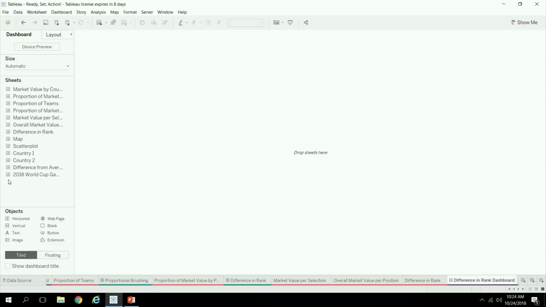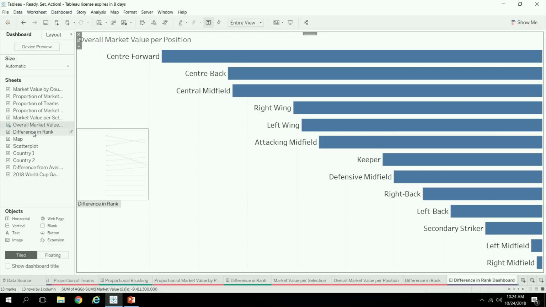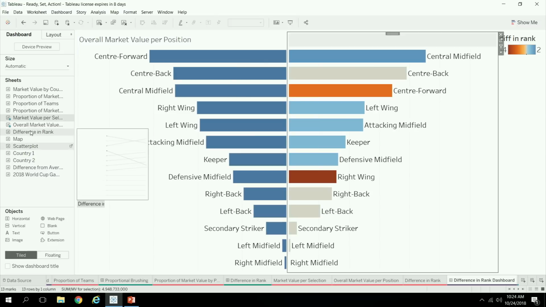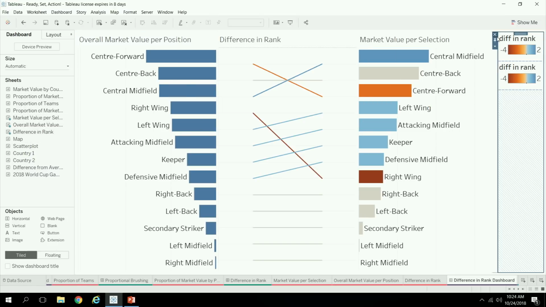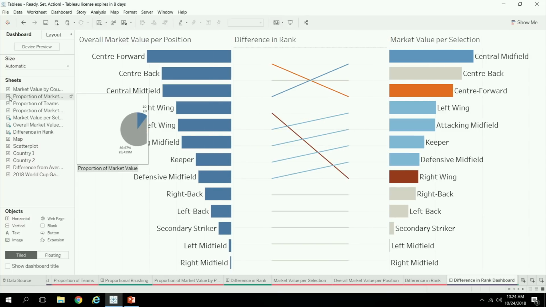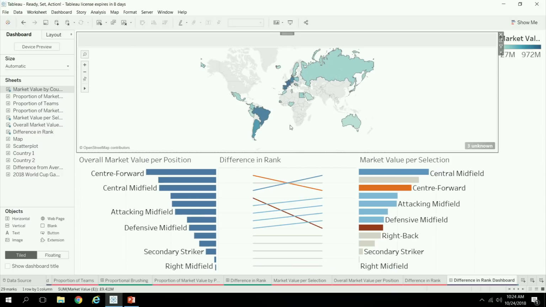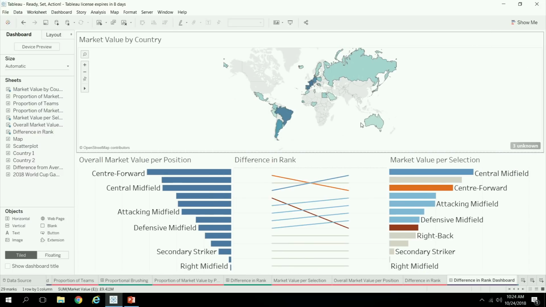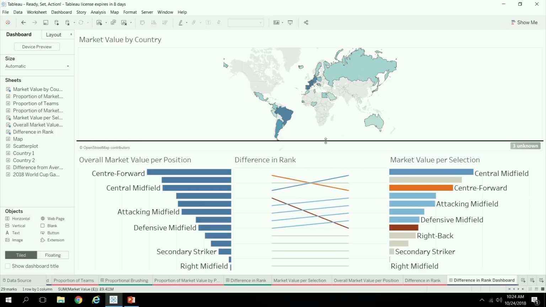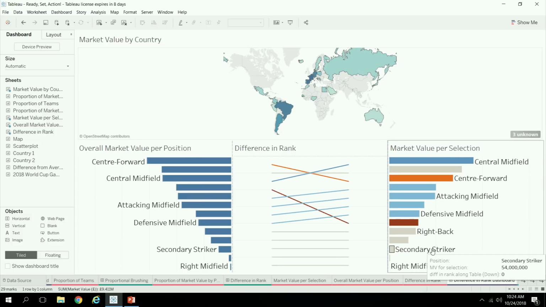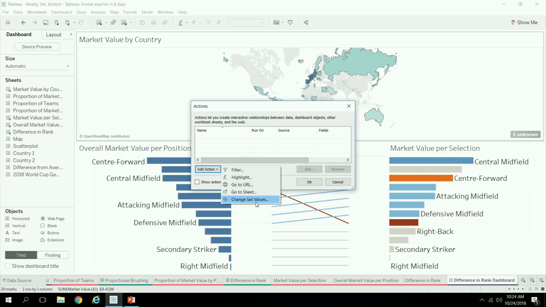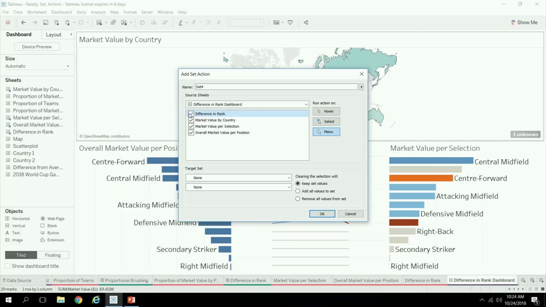And so now, when we come to here, we'll bring in our wings, and then the crisscross, and let's just get rid of those, and then we can add back that map. And so now we just need to set up the interactivity so that clicking on the map updates this right-hand view. So we'll do that through the set action. And so you can have multiple different visualizations updating the same set. So this will update the proportional brushing view that we made before, giving you that coordinated, synchronized experience.